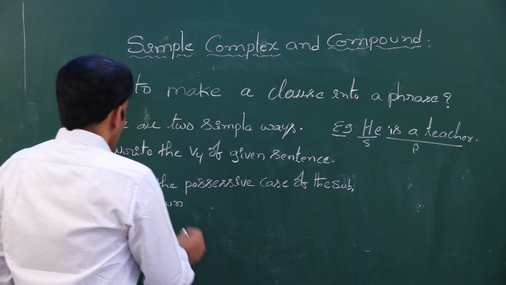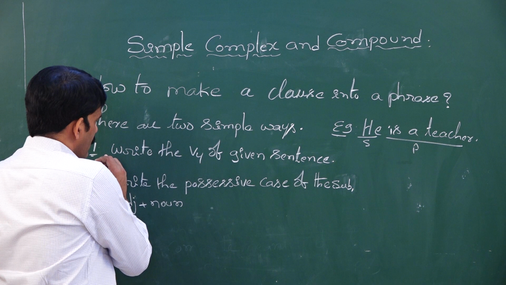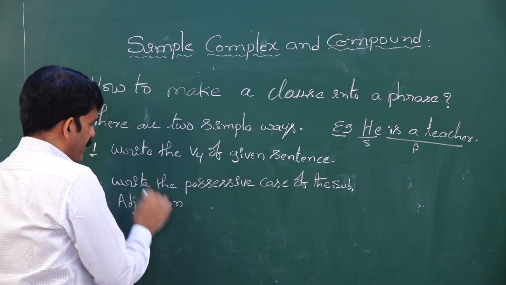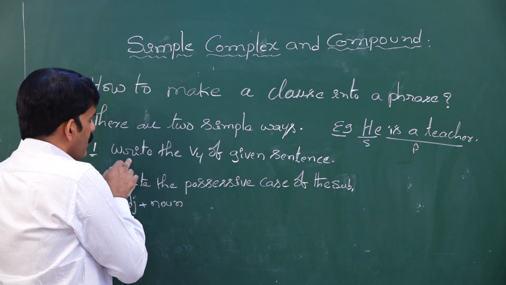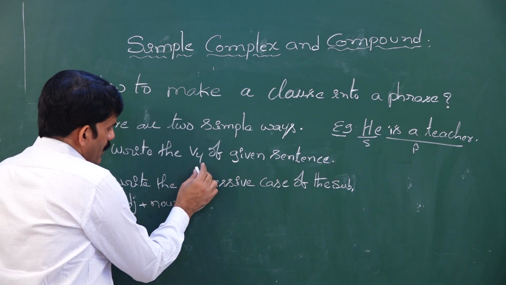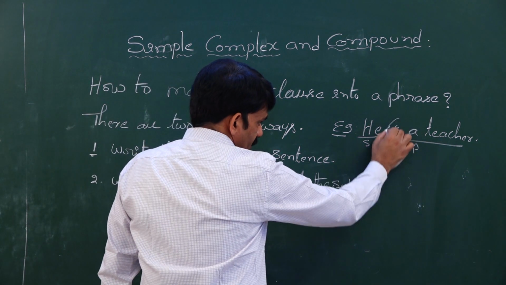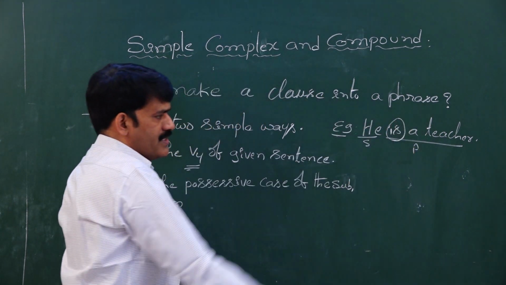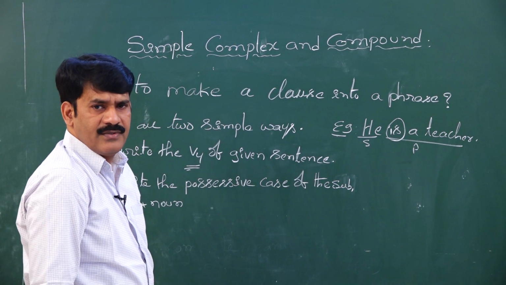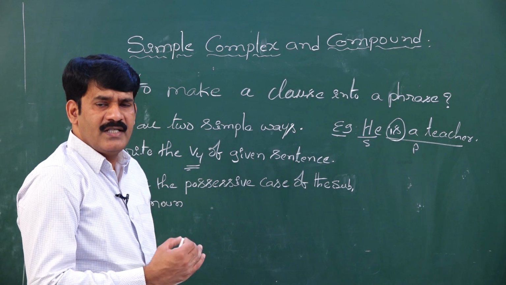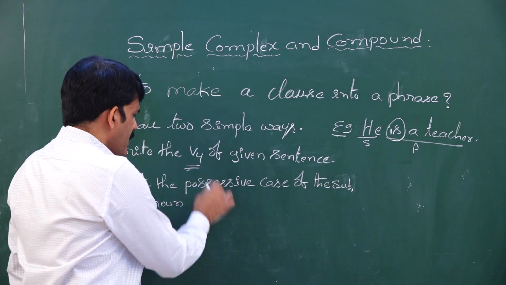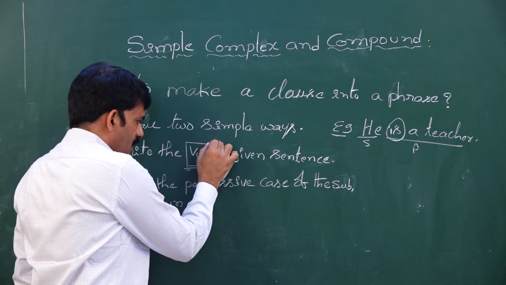But how can I make a clause into phrase? As for the first way of changing a clause into phrase, you see what is the verb of the given sentence here. Is. When the verb of the given sentence is, you write the fourth form of the verb.